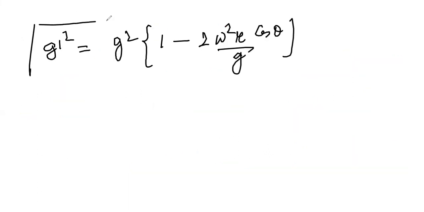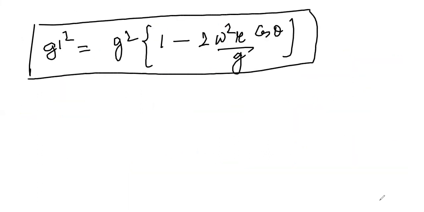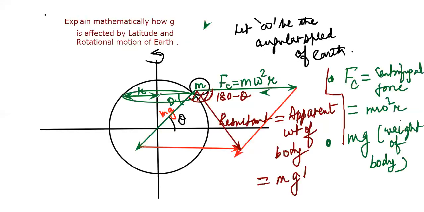Now one thing I would like to draw your attention to. Moving on to the next page, children, if you consider this triangle, the radius of the arc is equal to R, and this small radius I have taken as small r. So cos theta equals small r by capital R, where capital R is the radius of Earth.